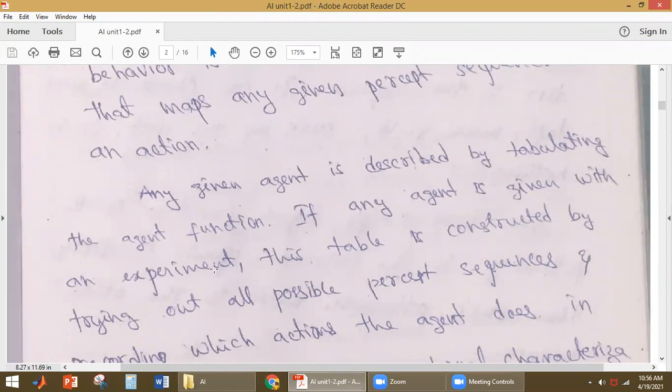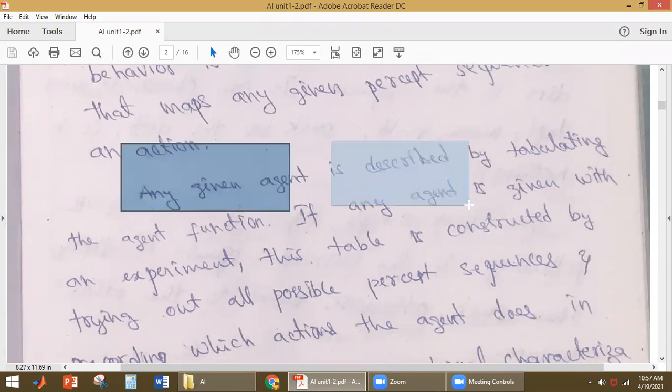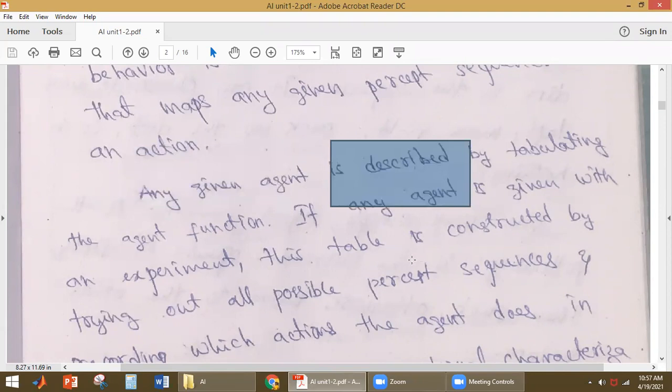How do you define any agent here? An agent will be described by just tabulating the agent function. What is the agent function? It will be like a table. Here we'll have the percept sequence, and here we'll have the action it has to perform. Like that we'll have this table.